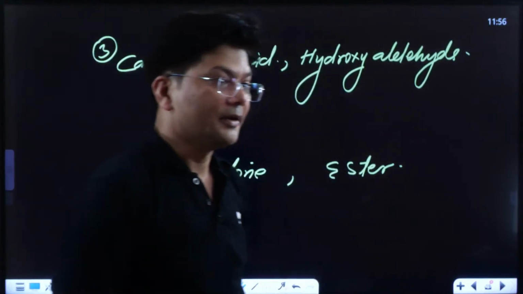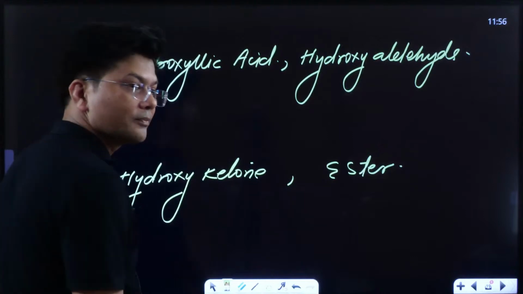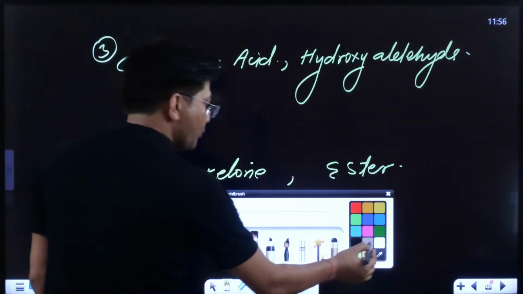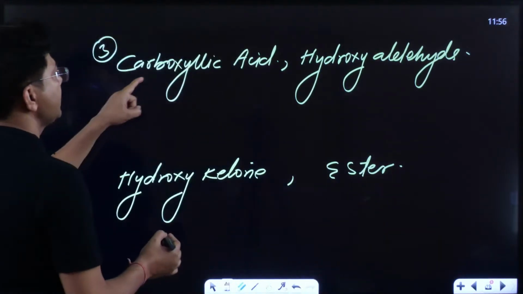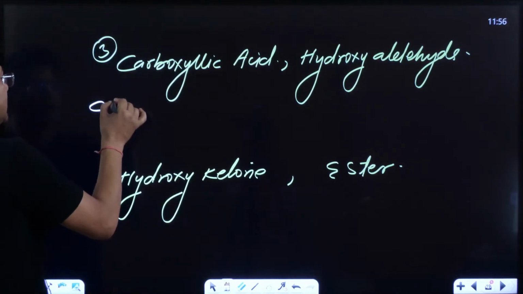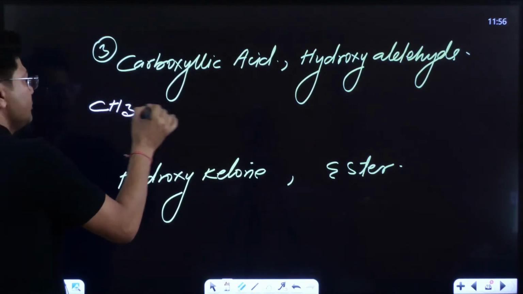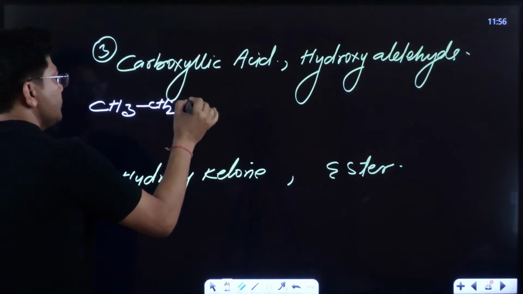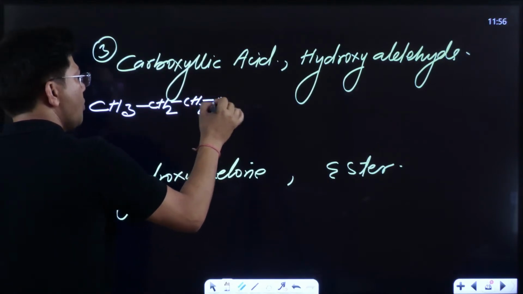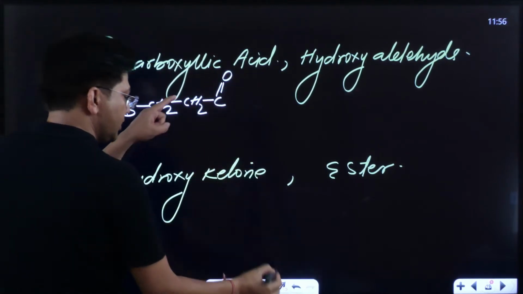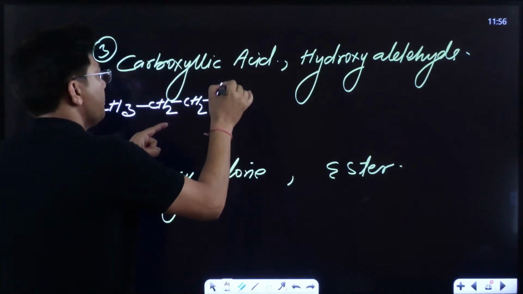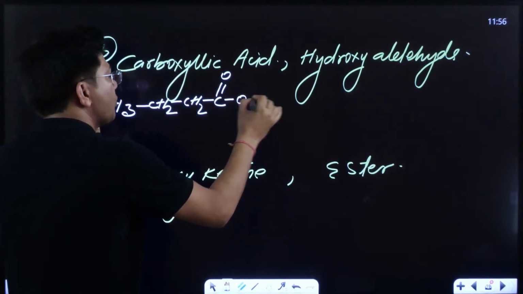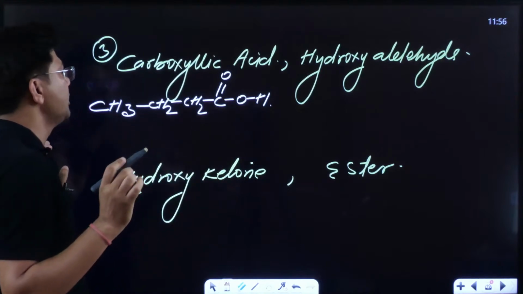Not able to understand. Now see, I am going to write down some structures. Carboxylic acid, if I write like this: CH3, CH2, CH2, COOH. Just focus on the DB. It will become miraculous. You will be able to understand.